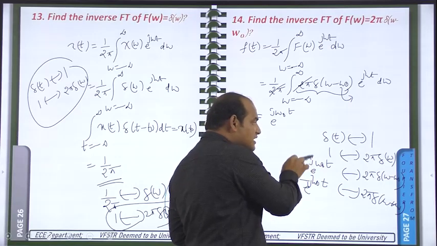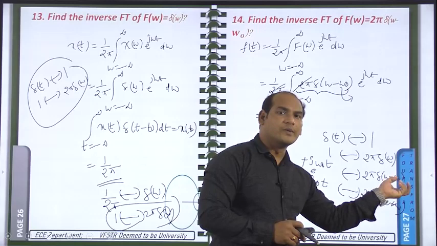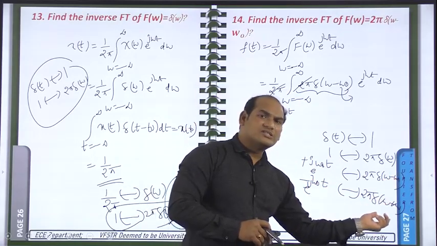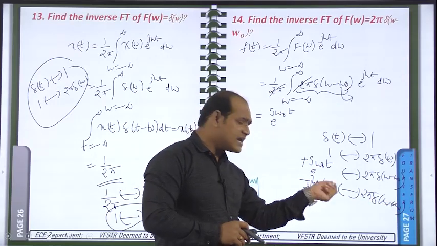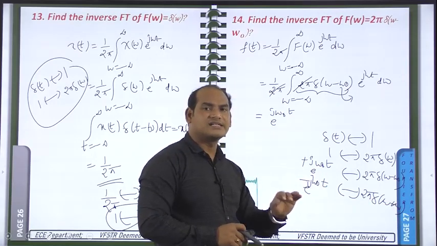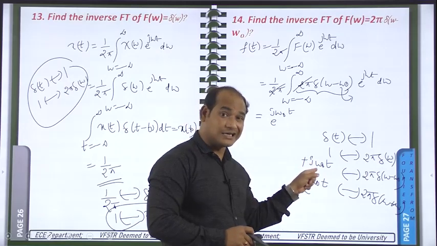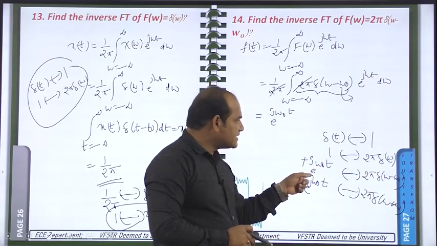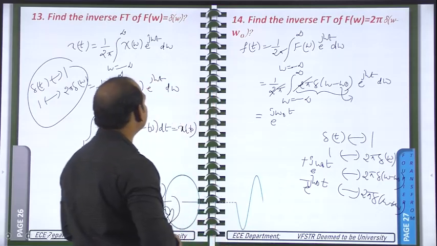But this exponential is because of the frequency shifting. Frequency shifting by what amount? Omega naught. So e power j omega naught into t. Here also frequency shifting by what amount? Omega naught. So e power j omega naught into t. The general representation is e power j omega t. In place of omega, we are writing here omega naught because this exponential itself is because of the omega naught. Because it is in time domain, t should be available. In this way we can take.